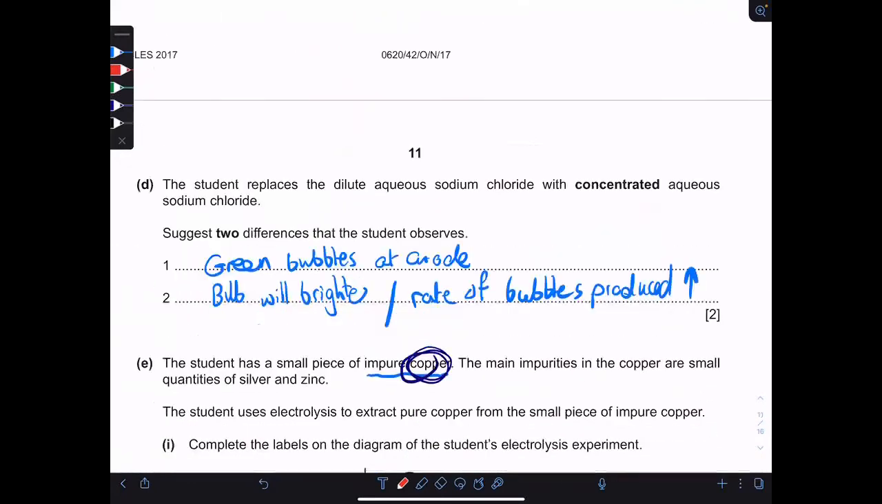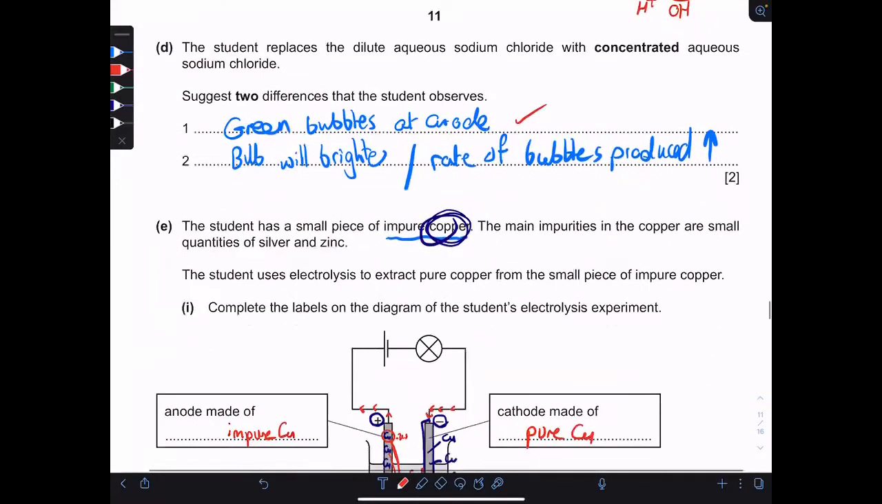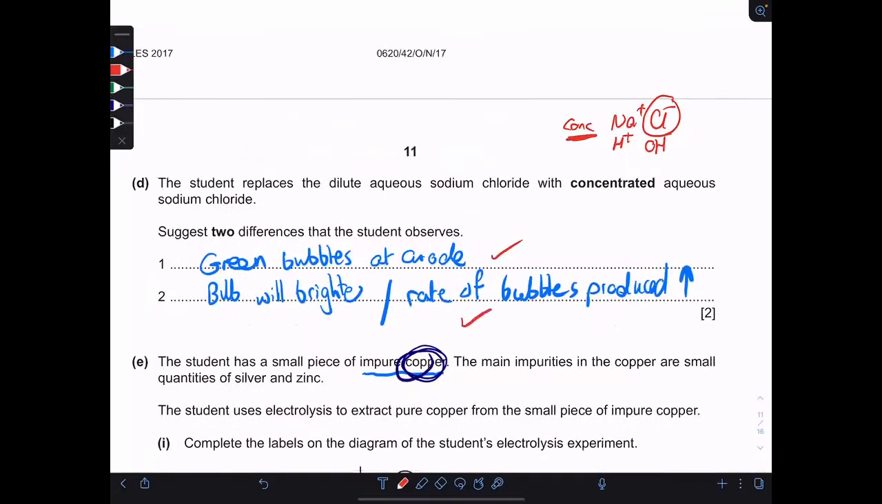D, the student replaces dilute sodium chloride with concentrated sodium chloride. What are the 2 differences he will observe? Of course, in the case of concentrated sodium chloride, chloride ions will be discharged as chlorine instead of OH-. So green bubbles will be produced at the anode. And since the solution became more concentrated, the rate of bubble production will increase and the bulb will be brighter, because concentrated solution provides more free ions. So the green bubbles at the anode and the bulb will be brighter, or the rate of bubble production will increase.